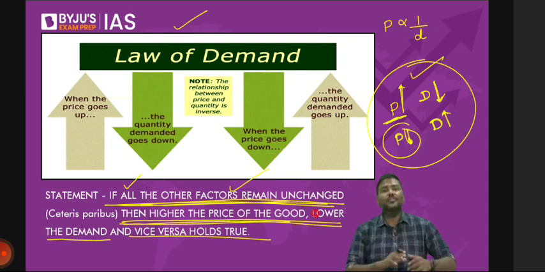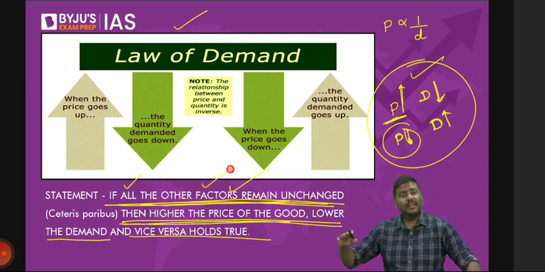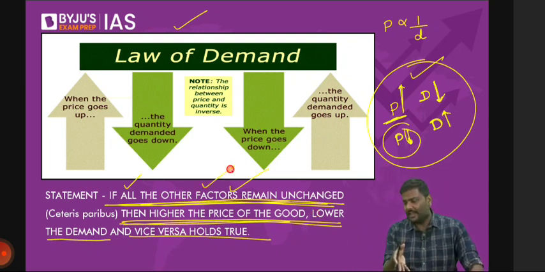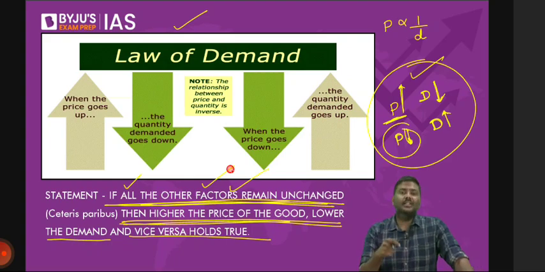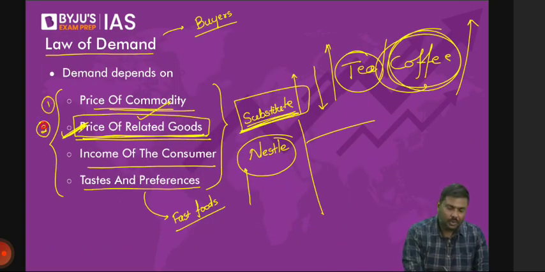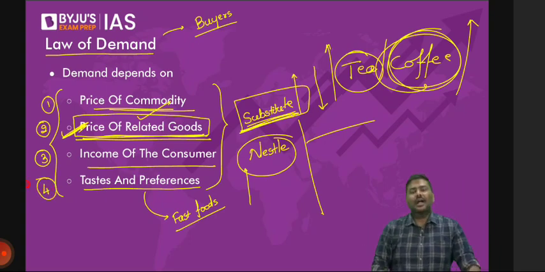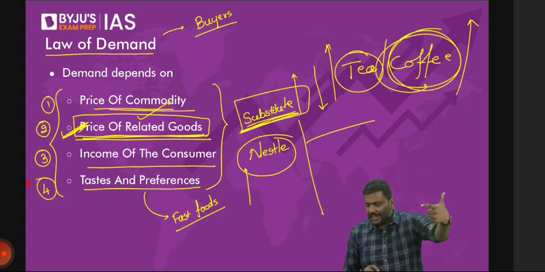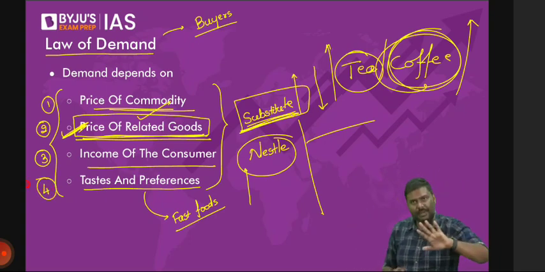When I say all the other factors remain unchanged, what do I mean by that? Let me write it here: number 1, number 2, number 3, and number 4. I'm simply saying 2 does not change, 3 does not change, 4 does not change. Simple. All the other factors in the market remain unchanged.